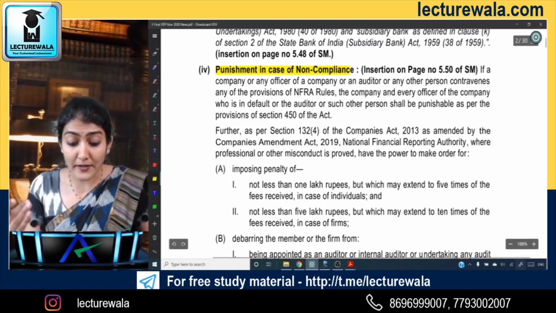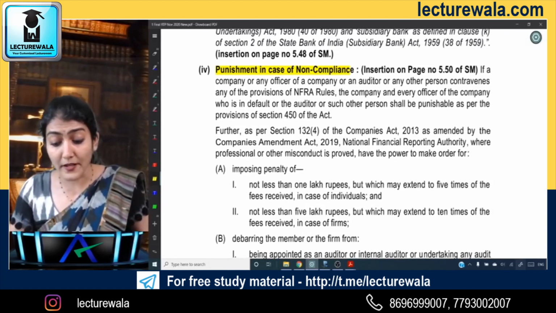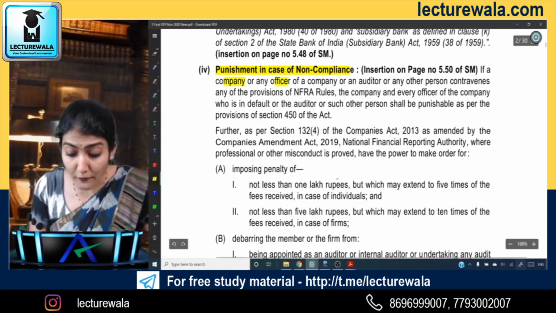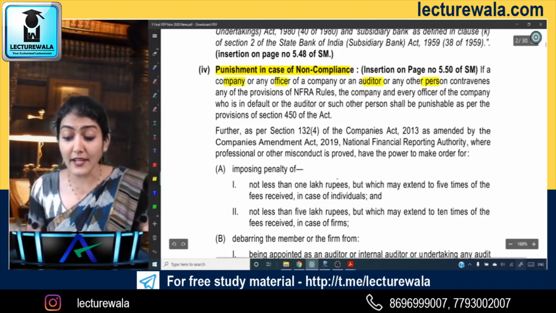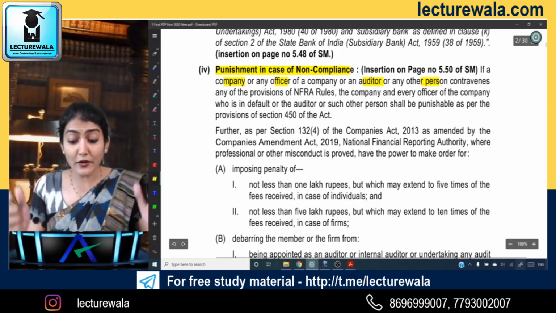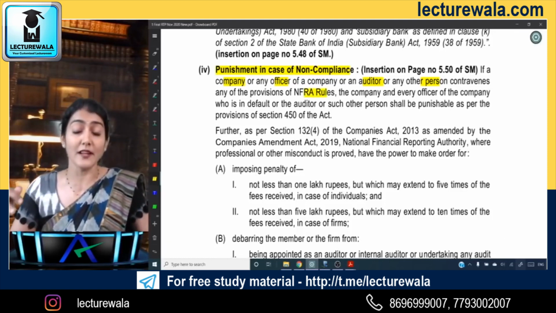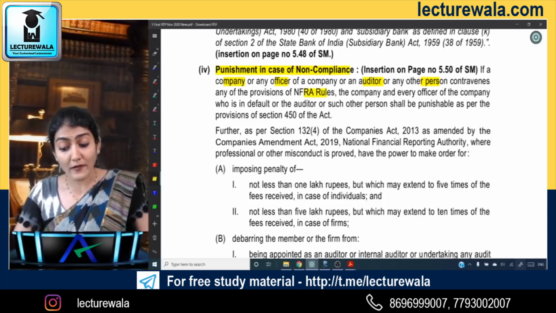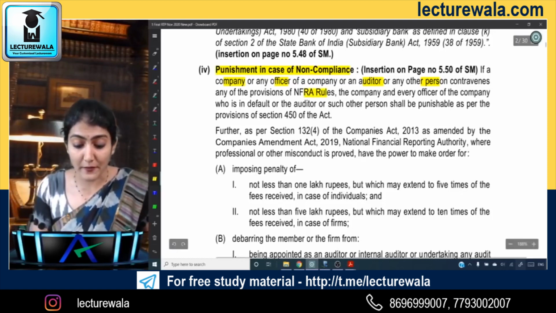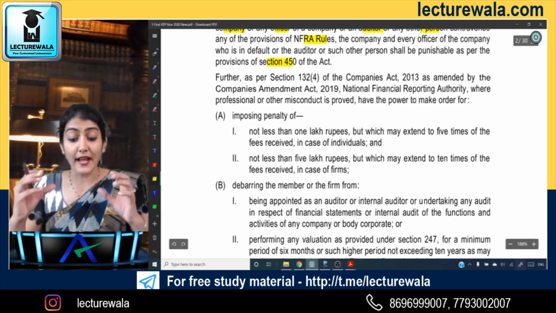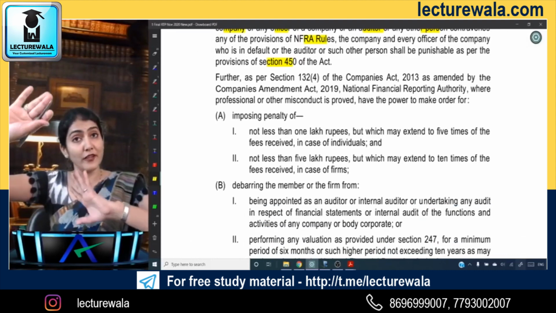If a company or any officer of a company or an auditor or any other person contravenes any of the provisions of the NFRA rules, the company and every officer who is in default, or the auditor or such other person, shall be punishable as per the provisions of section 450. That is one charge.